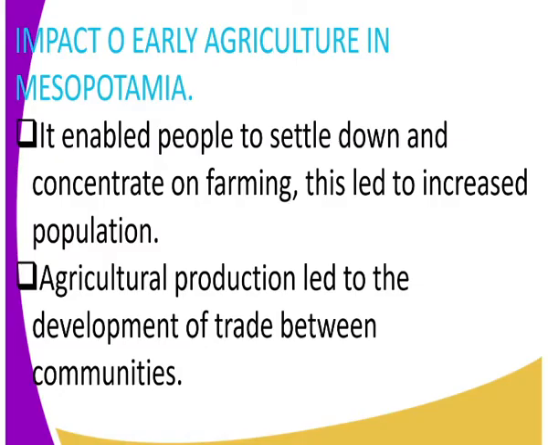Well, what was another impact? Agricultural production led to the development of trade between communities. Now that there was enough food, there was enough food for consumption, and there was enough food also for selling, for trading. That is how trading centers began.